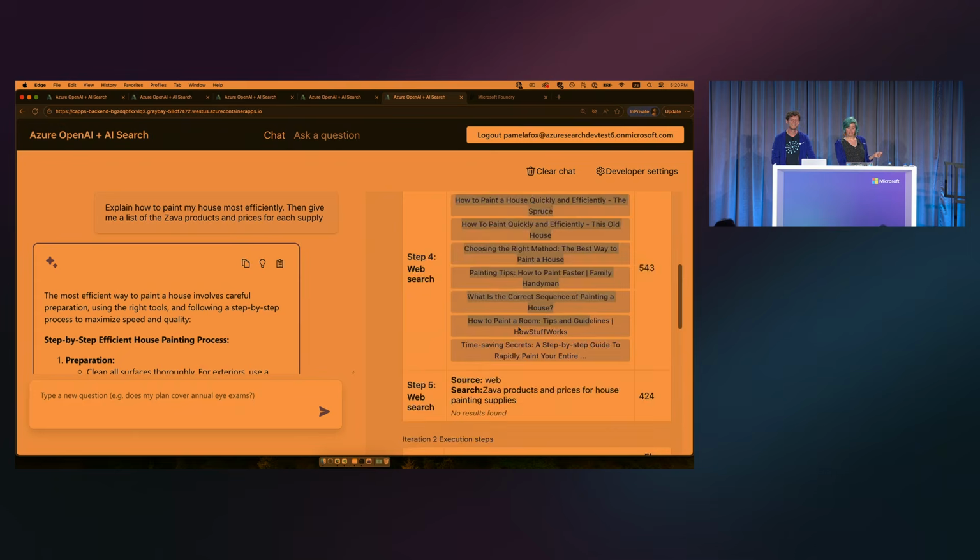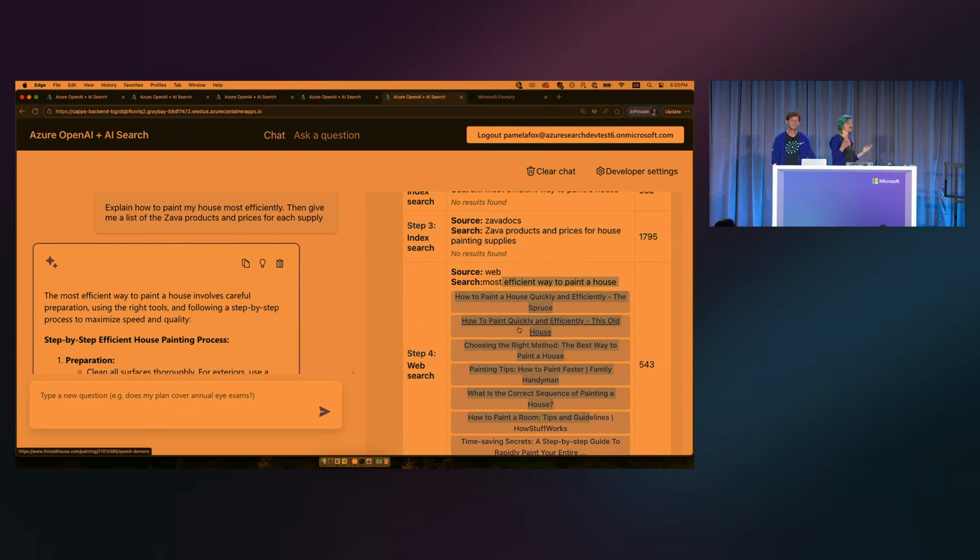So then it looked at those results and said, okay, it found a lot of results that could answer the question about painting a house most efficiently, but it realized it couldn't yet answer the question about 𝗲𝗲 products. So it decided it needed to do a second iteration. And in that second iteration, it comes up with a new set of queries and source selection that will help it get a comprehensive answer.